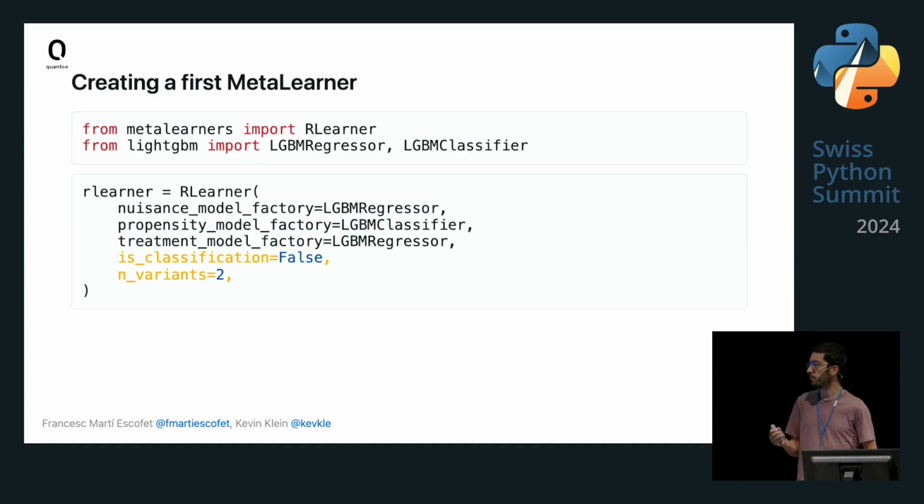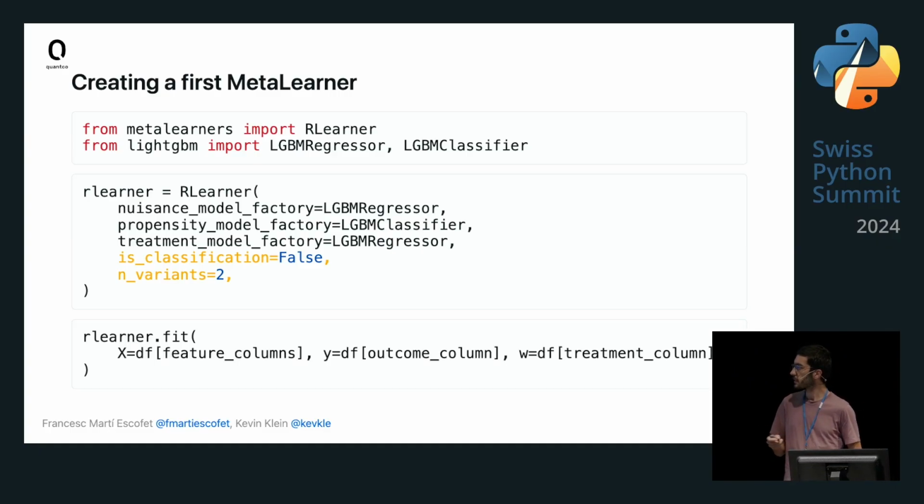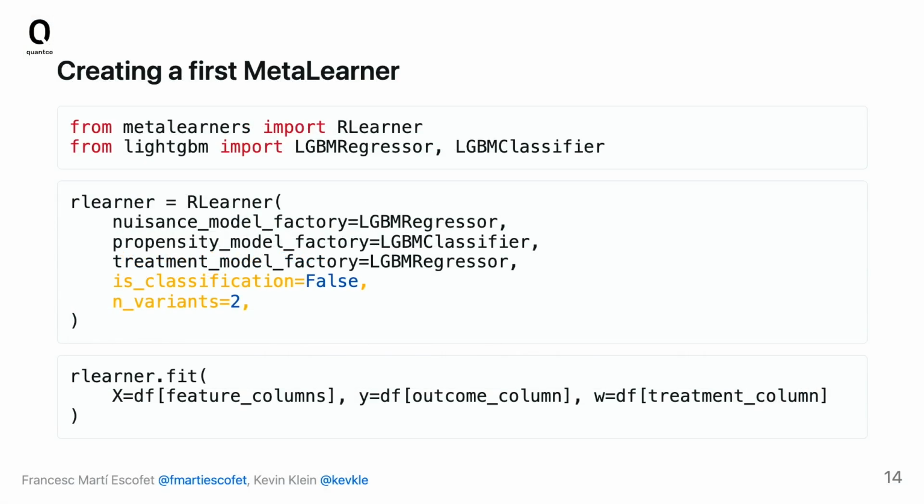And at the end, we have the number of variants, which is just how many treatment options we have. In our case, we have 2 because the student can either receive coaching or not receive coaching, but the library supports any number of discrete treatment variants. So you could have 10 treatment variants or more. And then we just need to call fit with the data.